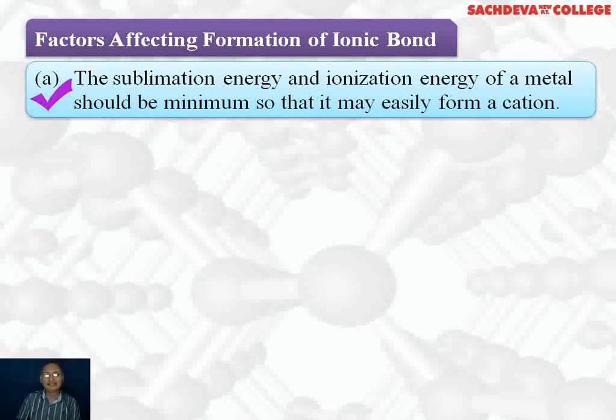Now after it is converted into the gaseous state, it can lose an electron, but it needs ionization energy. That is, the energy required to remove an electron from a neutral gaseous atom is called ionization energy or ionization enthalpy. So the condition for an ionic bond is that the sublimation energy and ionization energy of the metal should be minimum so that it may easily form a cation.